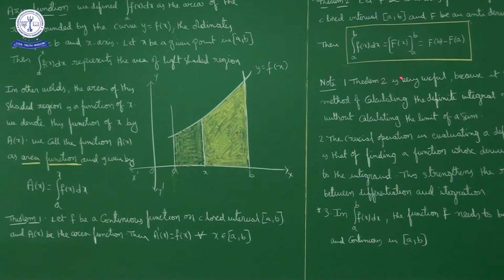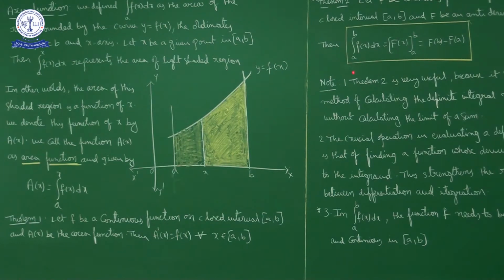This theorem is very useful because it gives a method of calculating a definite integral more easily without calculating the limit of a sum. Here we won't use the limit of a sum, that is quite a lengthy procedure. Without using the limit of a sum, we will calculate a definite integral. This theorem is very useful because it gives us a method of calculating the definite integral more easily without calculating the limit of a sum.